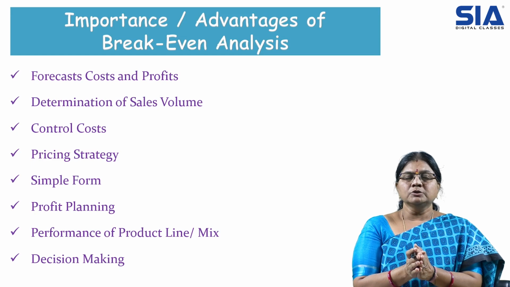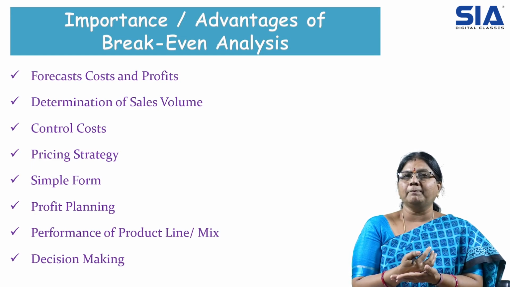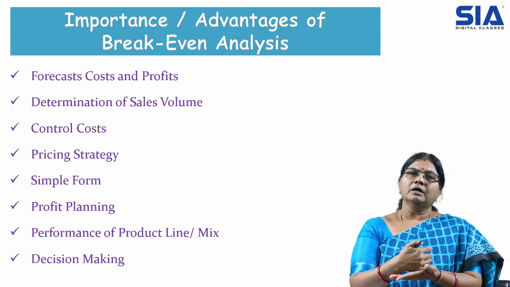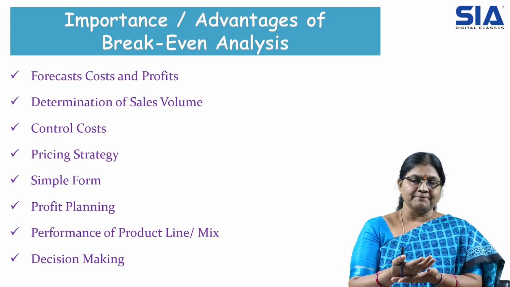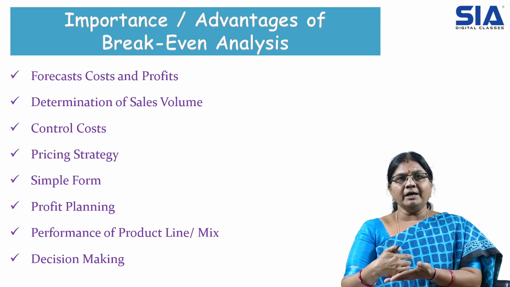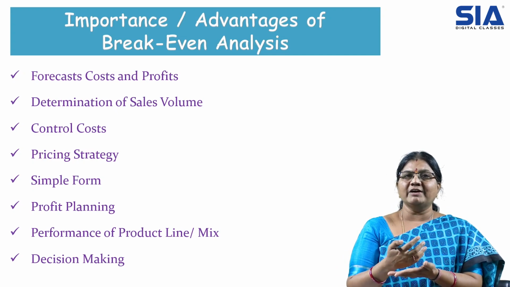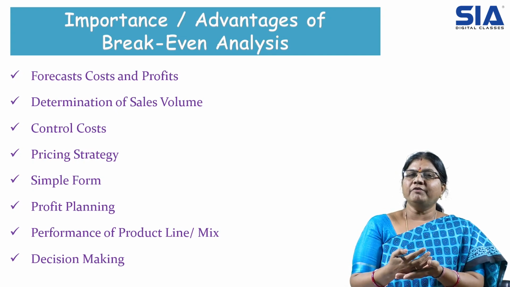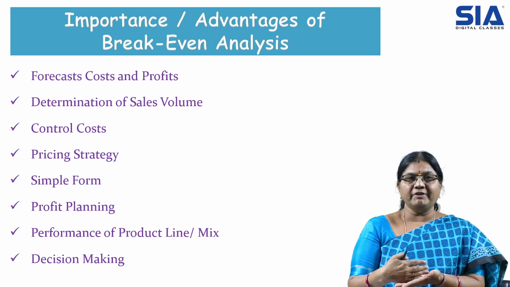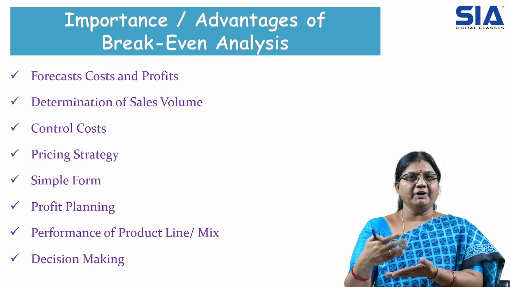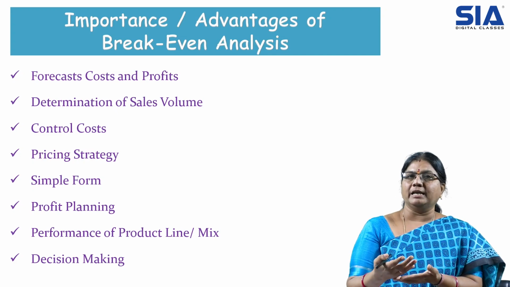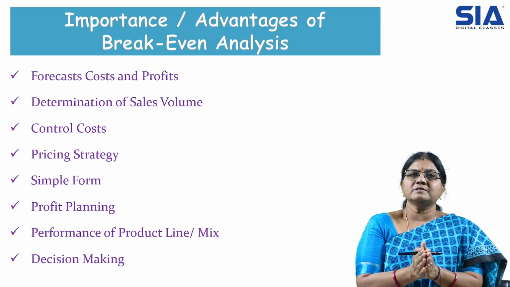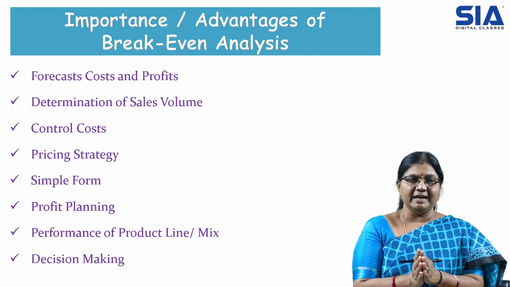Then profit planning. This break-even analysis will help us with profit planning. That means how much production has to be done for the volume of sales, how much production has to be done for selling at the different levels of sales. So this will help us know how much profit we can earn. We can make a proper profit plan: how much we have to sell, and for selling that much quantity of products, how much production we have to do. So these things we can get with the help of break-even analysis.